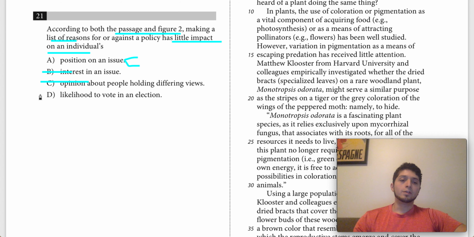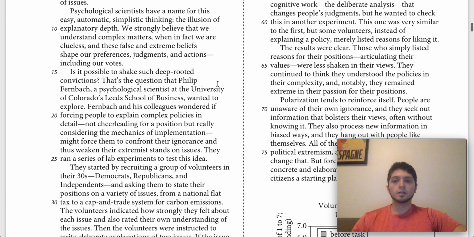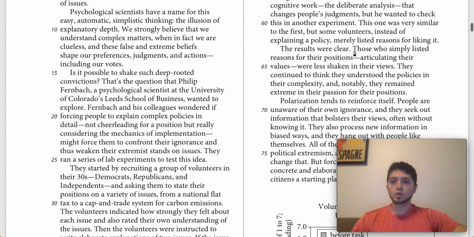So we can get rid of D, which leaves us with answer choice A, which says that just having people list their reasons for or against a policy doesn't change their position on that issue. And figure 2 supports that. However, this is also talking about the passage, so let's make sure there actually is something in the passage to support this. If we go to the second experiment, we find that the results were clear.